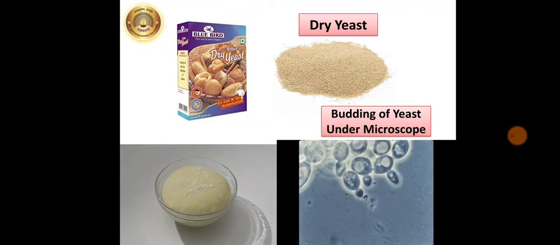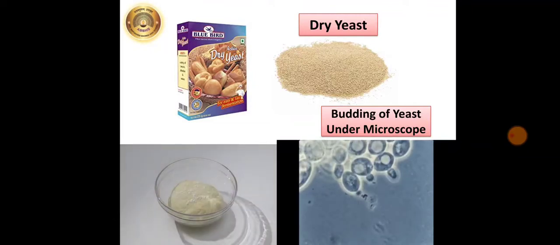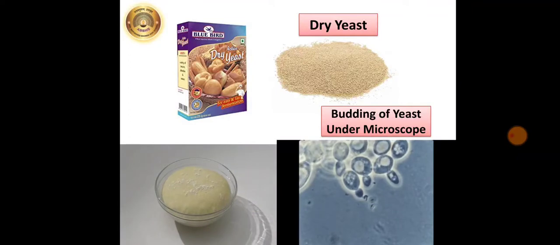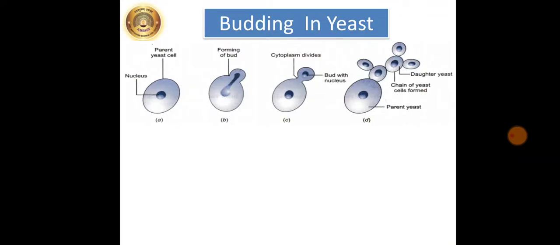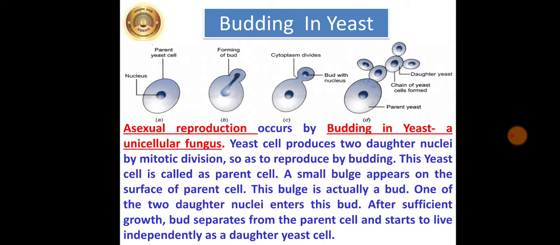Under the compound microscope you will see budding of yeast, which are moving over here, and the yeast bulges because of warm water, and that shows the budding. So here just see the diagram for budding in yeast. Asexual reproduction occurs by budding in yeast, a unicellular fungus.